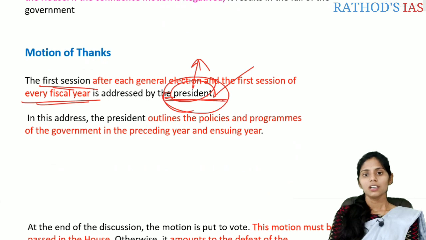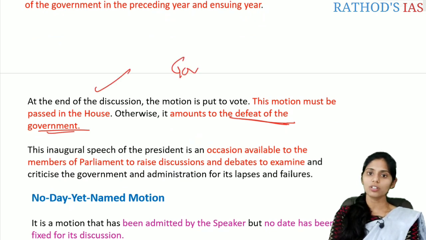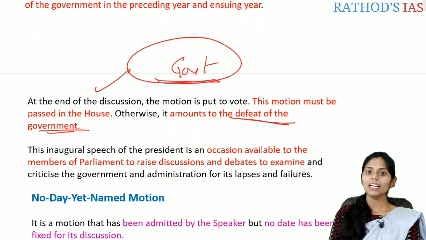At the end of this session, the motion is put to the vote. This motion is called the motion of thanks, and it should be passed. Otherwise, we can say there is a defeat of the government. Whenever this motion of thanks fails, there is no need for the government to resign, but it amounts to the defeat of the government.